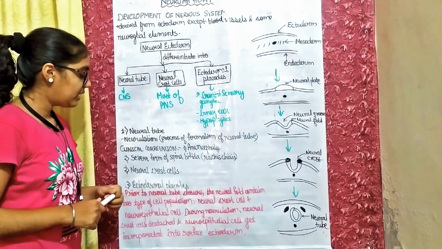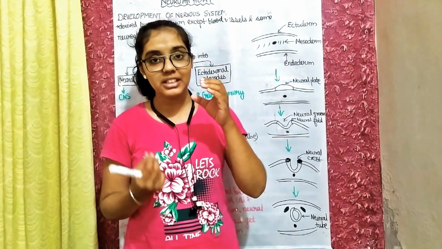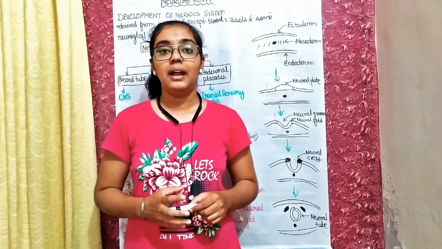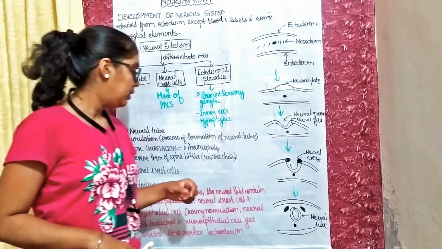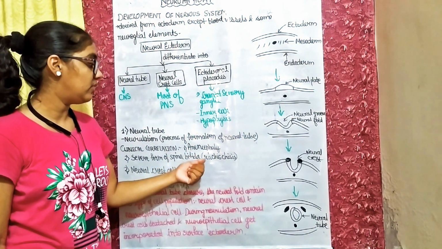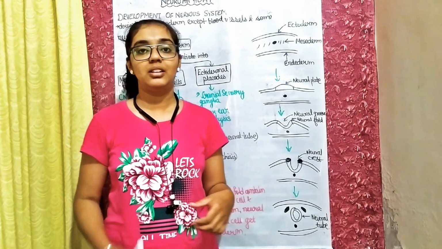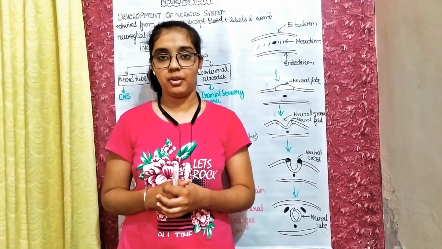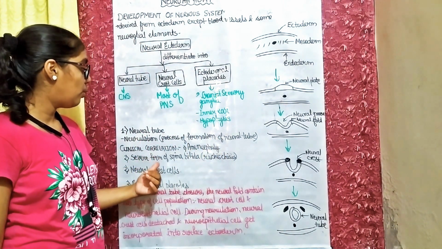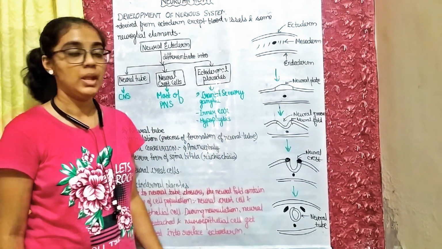A second condition is that if the posterior pore, that is the caudal pore, remains open, it will lead to the severe form of spina bifida, that is rachischisis. So these are basically the clinical correlations related to the neural tube.